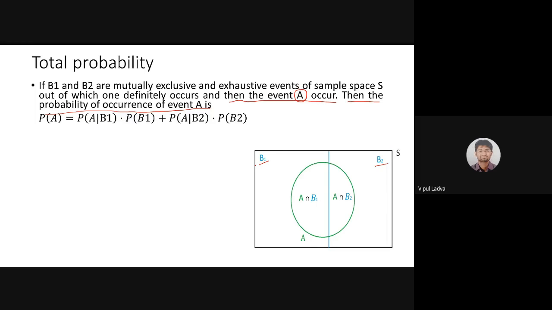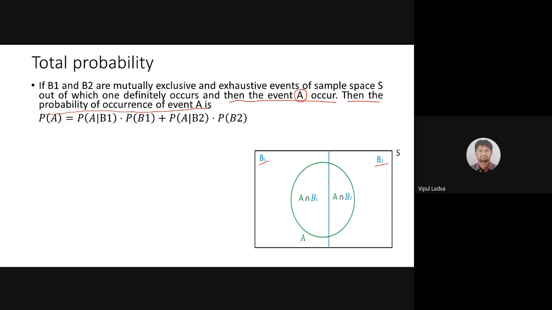Now, after the occurrence of B1 or B2, we are not sure whether B1 is going to occur or B2 is going to occur. We just have the information that one of them is going to occur. Now, along with B1 and B2, we have one more event, that is event A, which I had represented using a green circle. This is my A, event A.